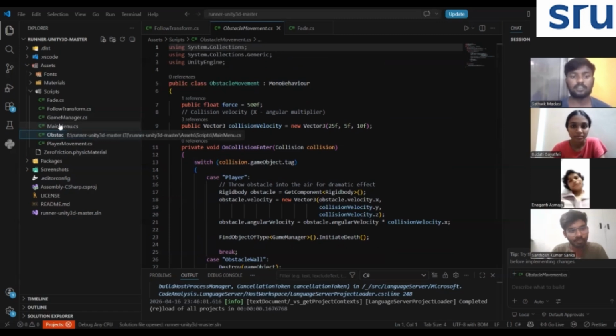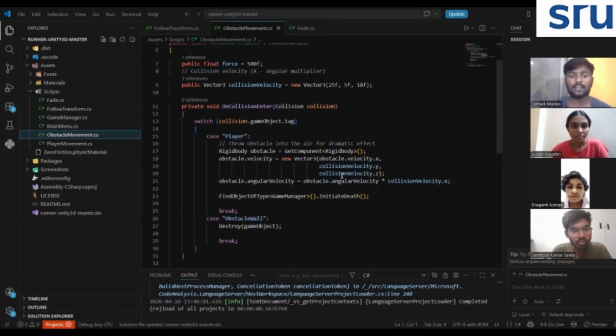This was done using functions like Instantiate with timers or coroutines. We also randomized the position of obstacles to make the game less predictable. This ensures that every gameplay section feels different and challenging.